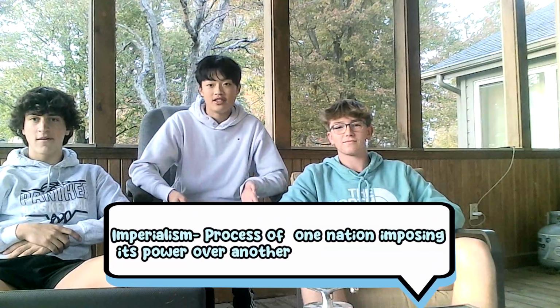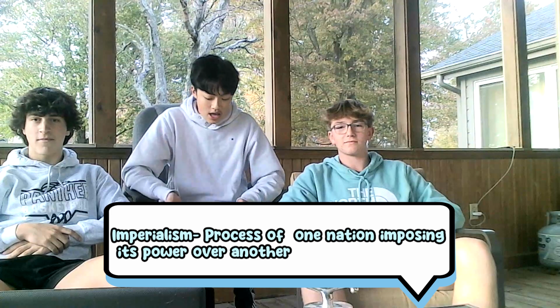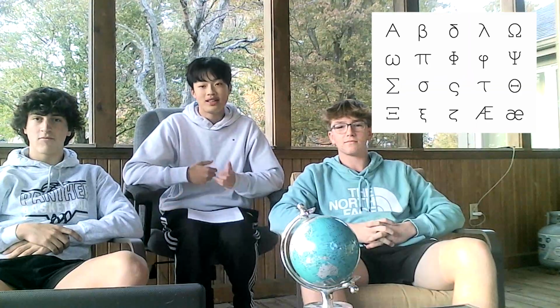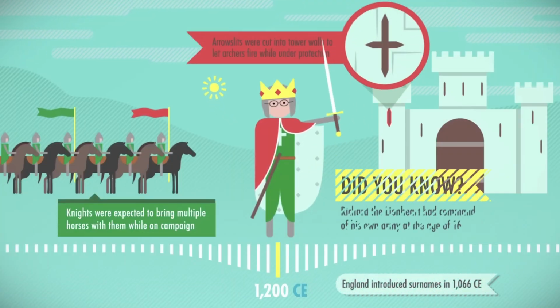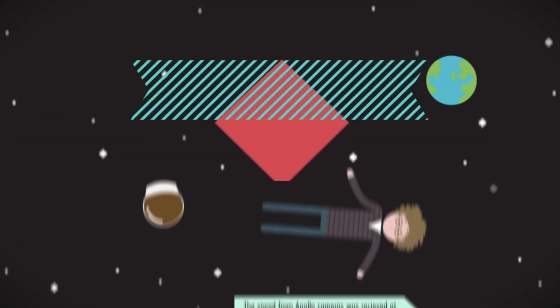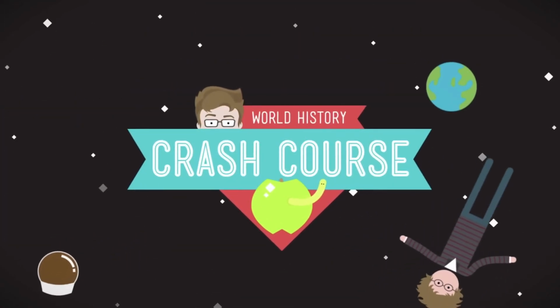And today we are going to be talking about imperialism. For those who don't know, imperialism is the process of one nation imposing its power over another nation. And the word imperialism actually comes from the Latin term imperium, which means to command. A great example of imperialism is the Mongols, dating back to the 13th century.